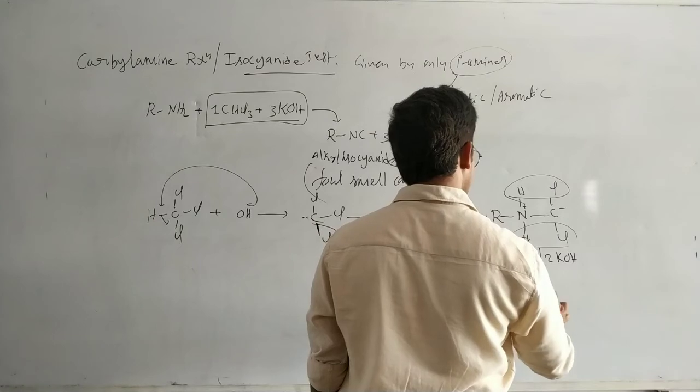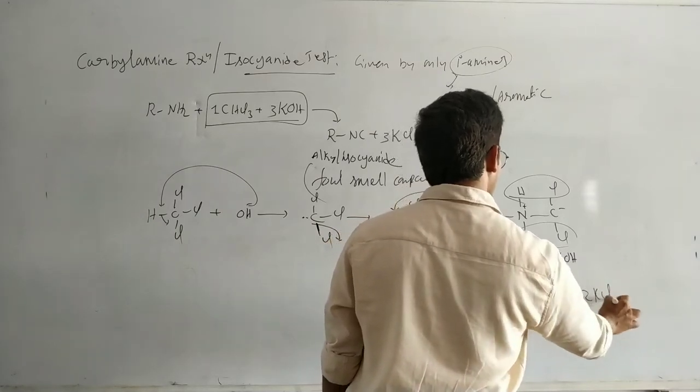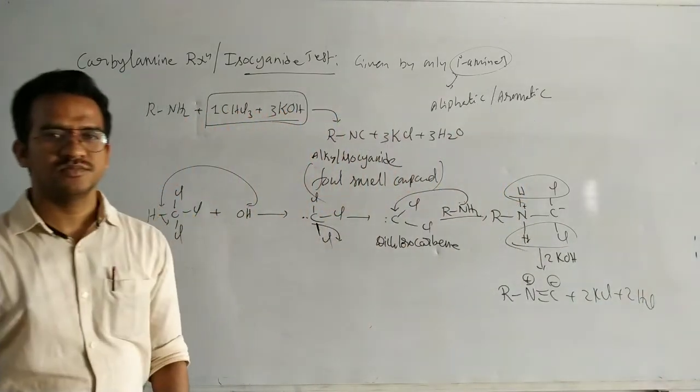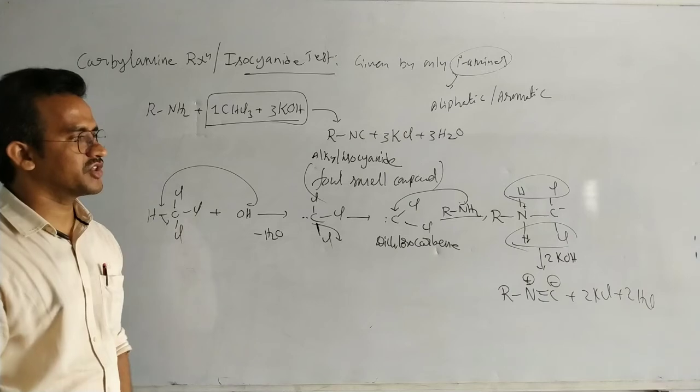So you will get RNC, plus 2 KCl and 2 H2O. Alkyl isocyanide is the product.